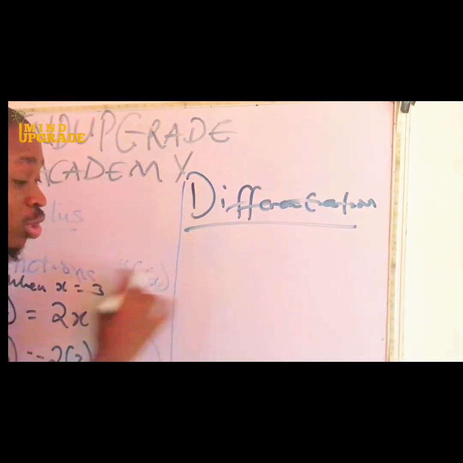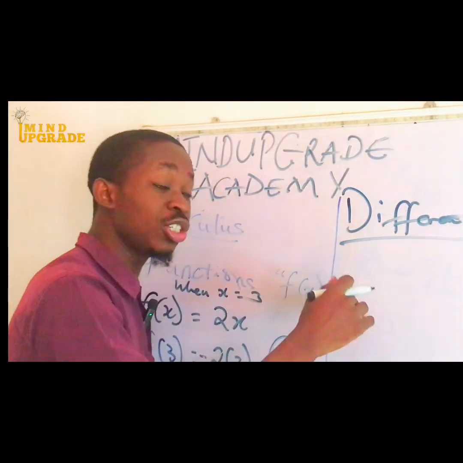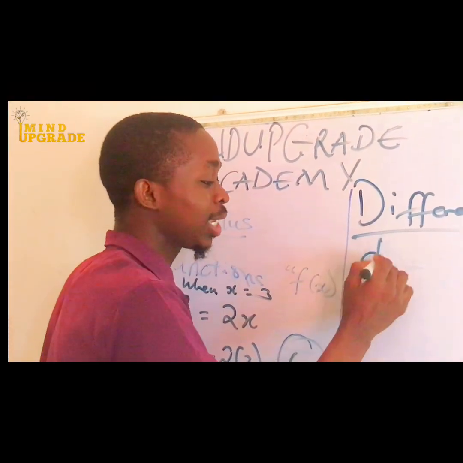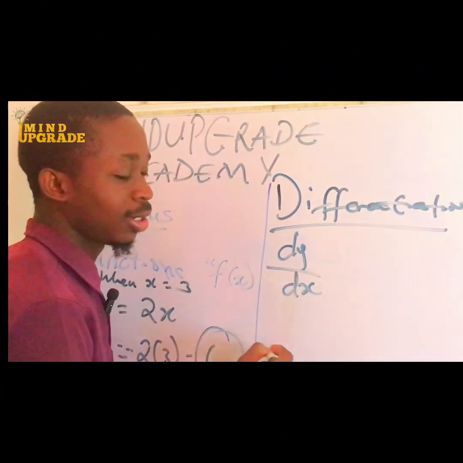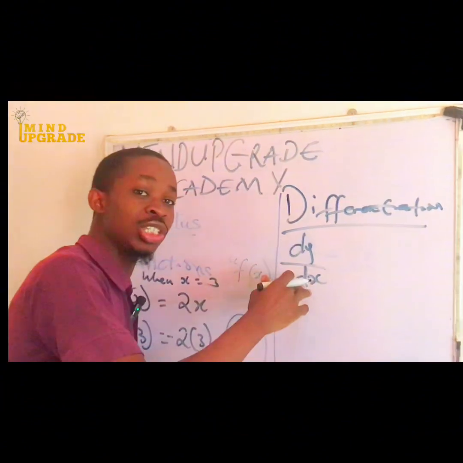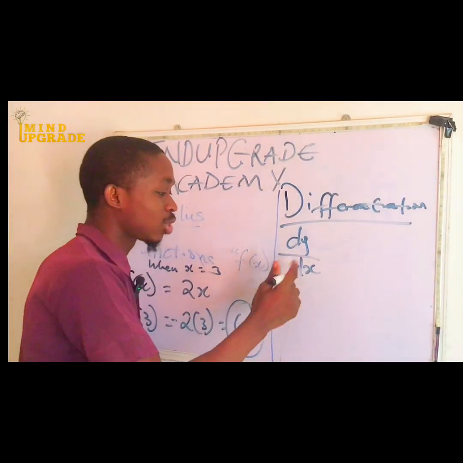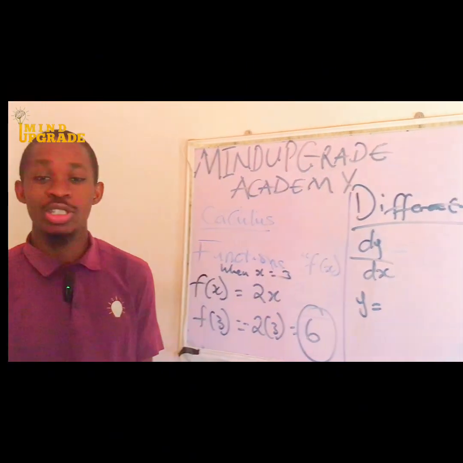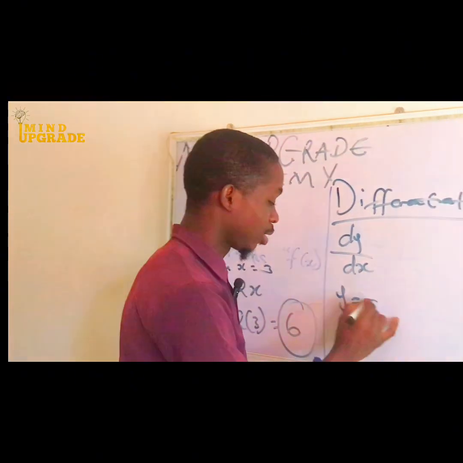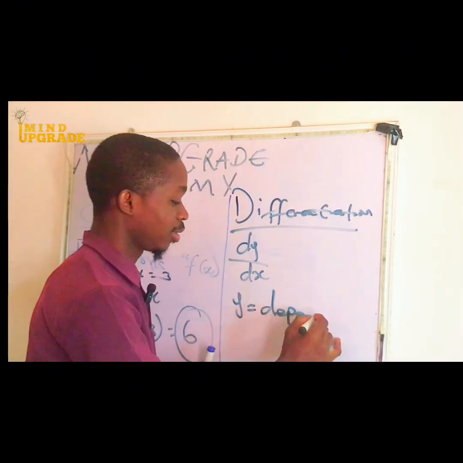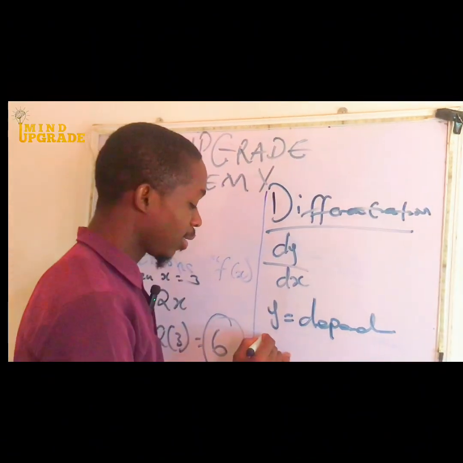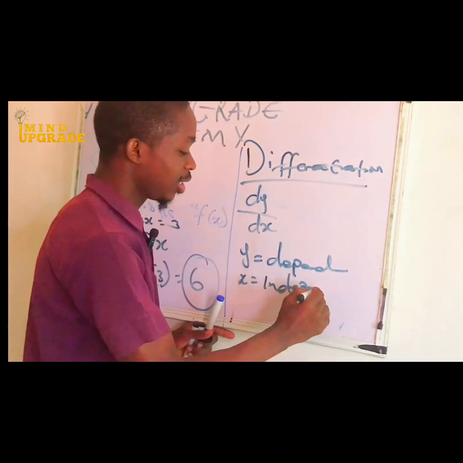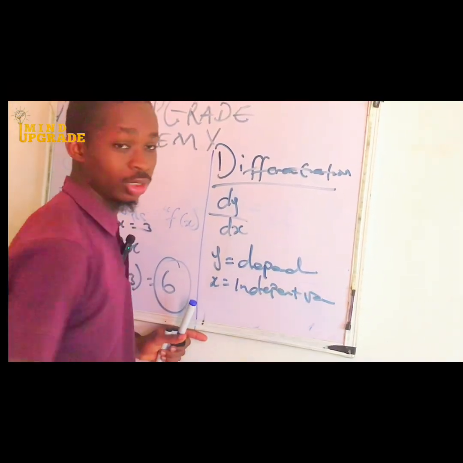Differentiation is the change in what? In function. And the change in function is what we call the derivative, and that is what we produce as dy/dx, when we have the change in y over the change in x. Now note that y is always known as the dependent variable, while x is always known as the independent variable in this concept.